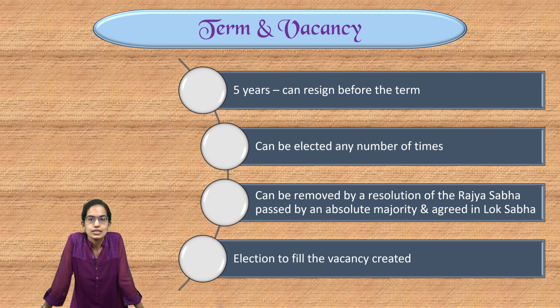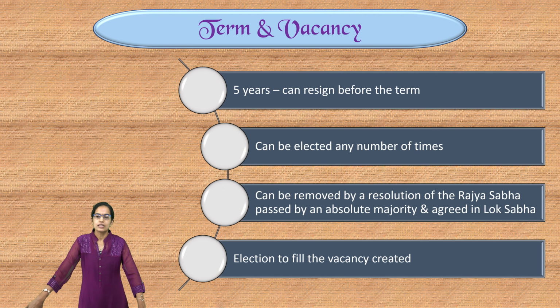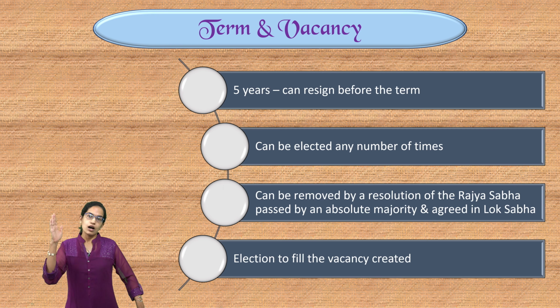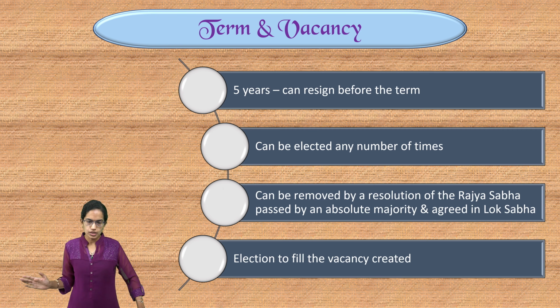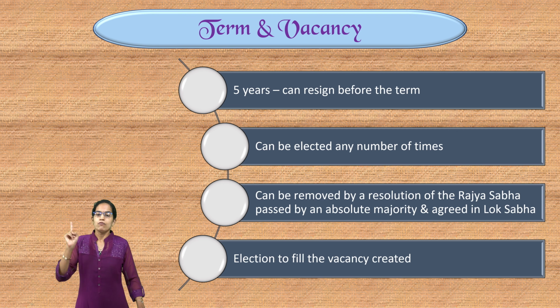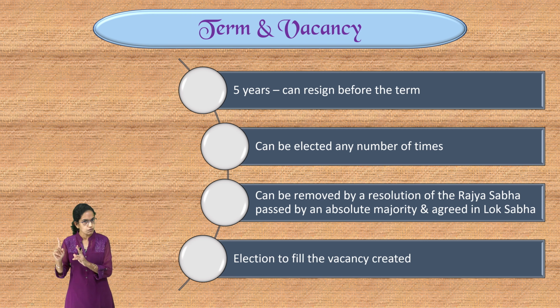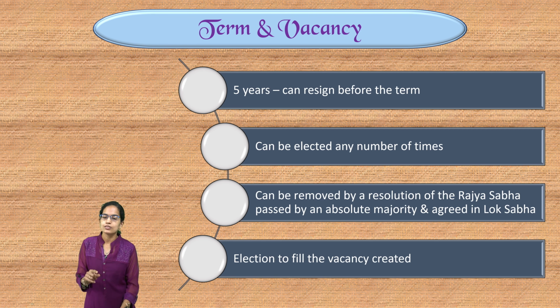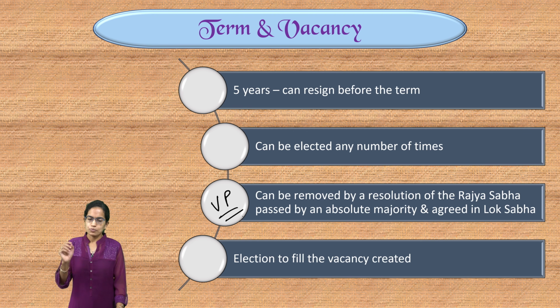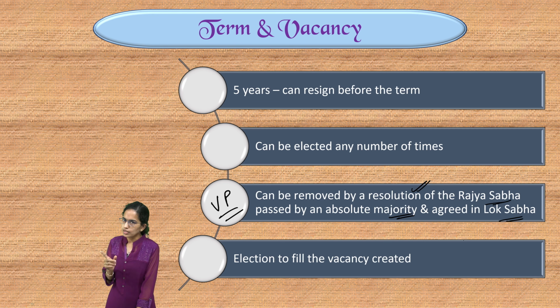Now, what is the term and what is the vacancy? Similar to the President, the term is 5 years. However, Vice President can resign before the term. Similar to President, Vice President can be elected any number of times, but when it comes to removal, in case of President, it was the process of impeachment. However, in case of Vice President, the process is very, very simple. The removal can occur by an absolute majority in Rajya Sabha, which is agreed to in Lok Sabha.